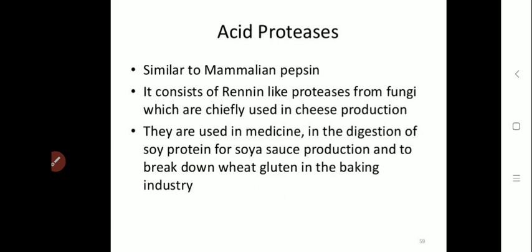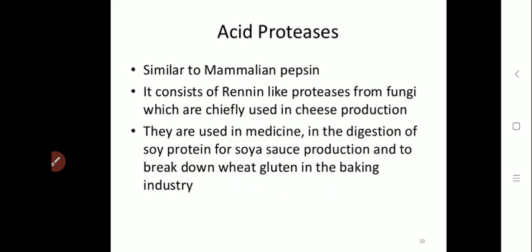Then acid proteases, they are similar to mammalian pepsin, which means they resemble an animal digestive enzyme. Just like the animal digestive enzyme pepsin, acid proteases are similar to them.